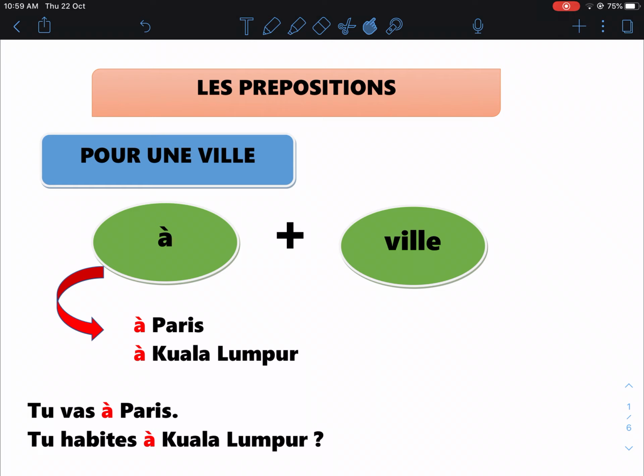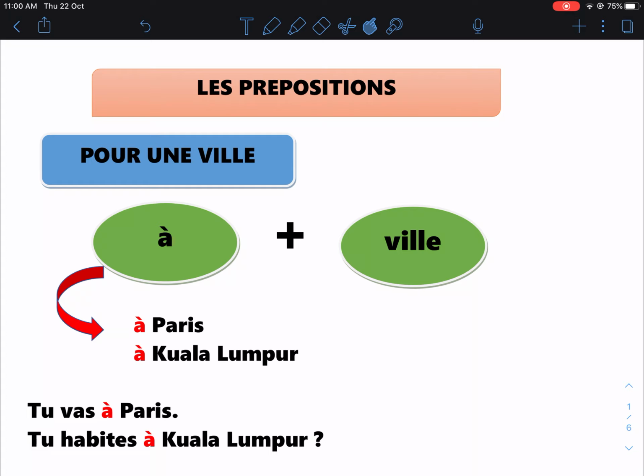Today we are going to learn which preposition we should use when we are speaking about the city or the country. Okay? Well, it is actually quite tricky to understand, but it is absolutely useful to know how to use it. Okay? So now we shall start with the first one.